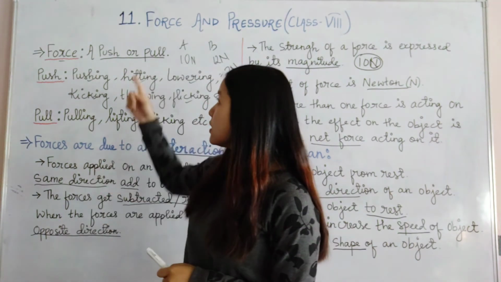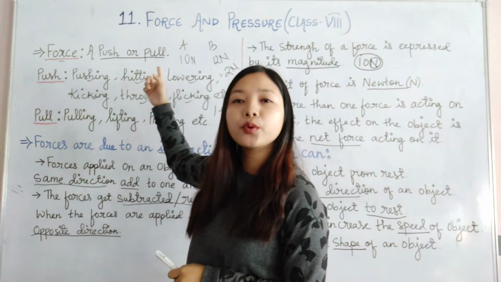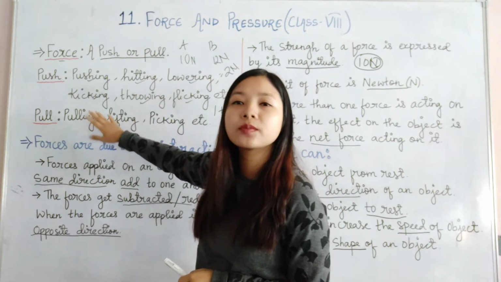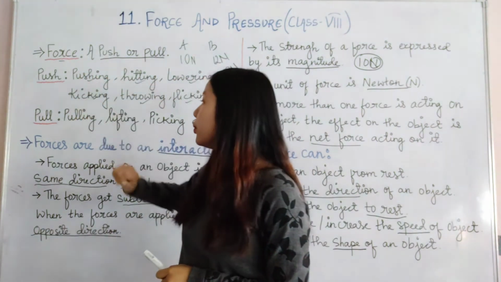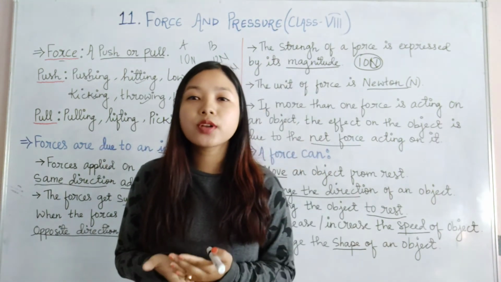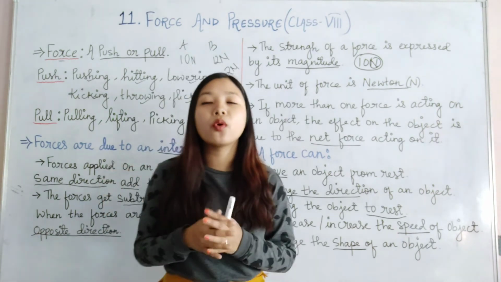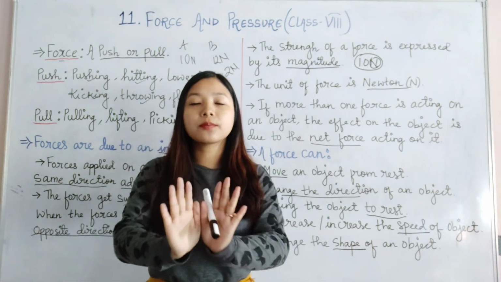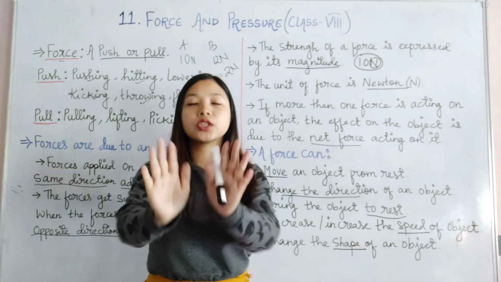Here we have discussed that force is a push or a pull, and these are some of the actions which can be considered as push or pull. And forces are there due to interaction between two or more objects, where if the forces are applied in the same direction, they will add up.